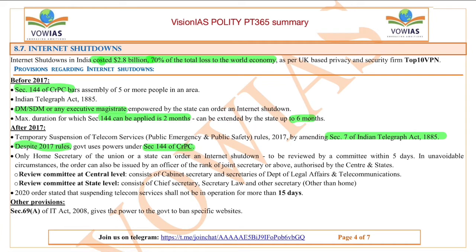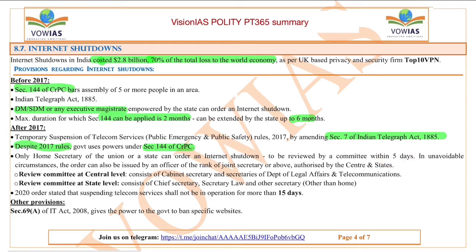After 2017, these norms were changed. The temporary suspension of telecom services under the Public Emergency and Public Safety Rules of 2017 was introduced by amending Section 7 of the Indian Telegraph Act, and despite the 2017 rules, the government uses the power under Section 144 of CrPC. Only the Home Secretary of the Union or a state can order an internet shutdown. Earlier it was the DM, but now it is the Home Secretary, and this has to be reviewed by a committee within 5 days.